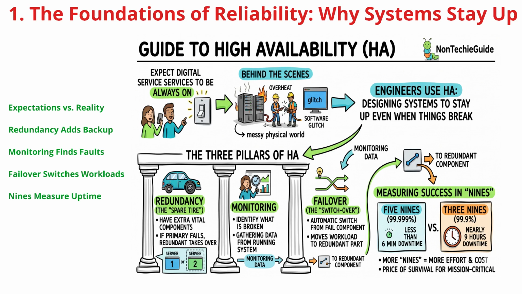It stands on 3 essential pillars: redundancy, which provides spare tires for every vital component; monitoring, the constant watch that identifies a failure the moment it happens; and failover, the automatic switch that moves your work to a healthy backup. We measure this success in nines. The more nines, the less downtime. While achieving 5 nines requires massive effort, for mission-critical systems, it is the essential price of survival.